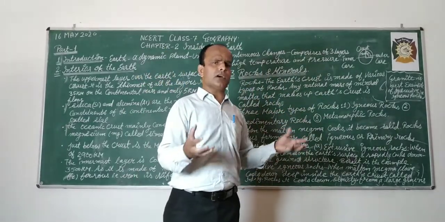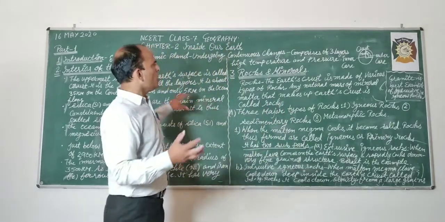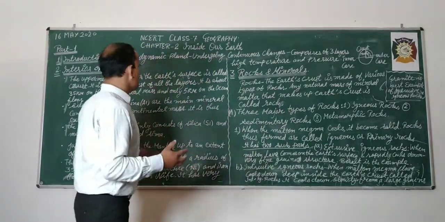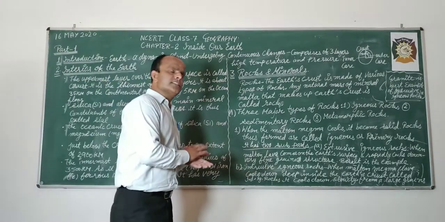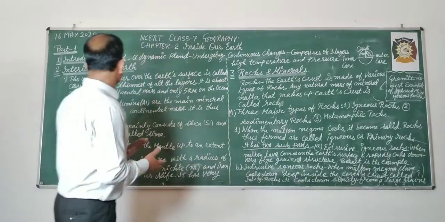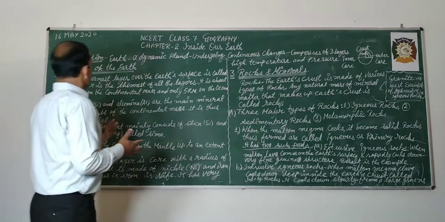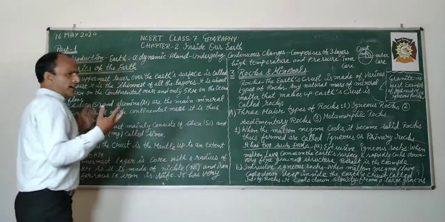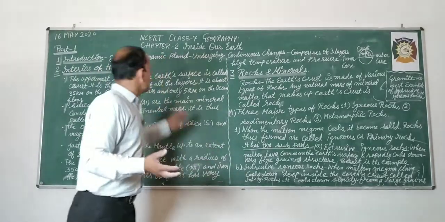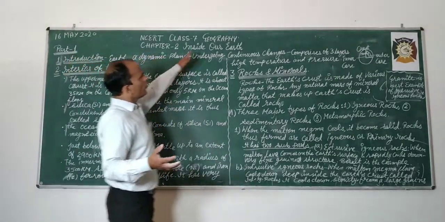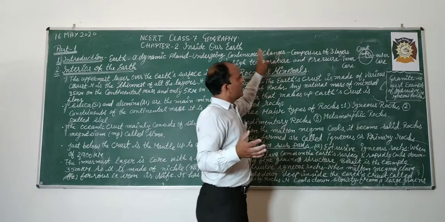There are certain changes that have occurred on our planet. That is why it is called a dynamic planet, constantly in change. So in the introduction, I will say that we are living on a dynamic planet undergoing continuous changes.